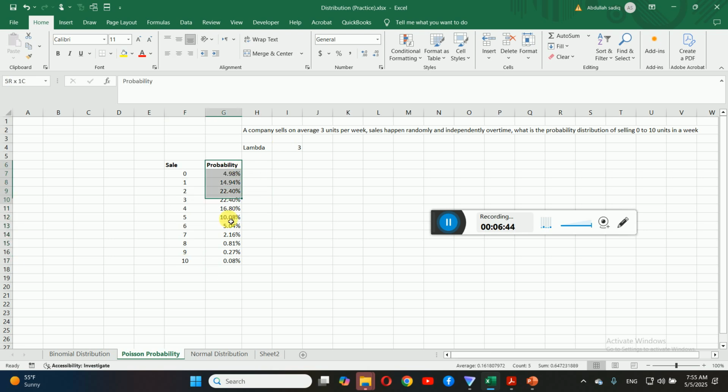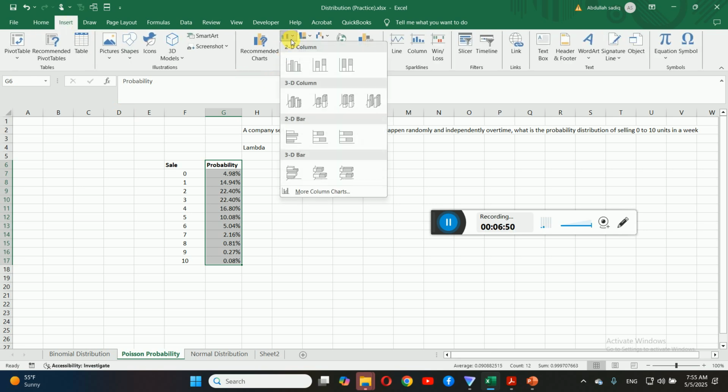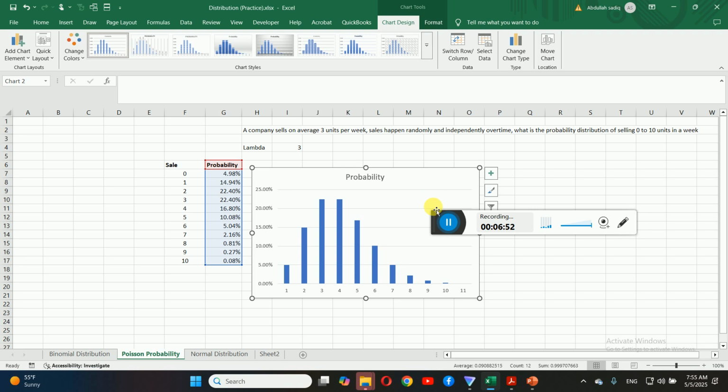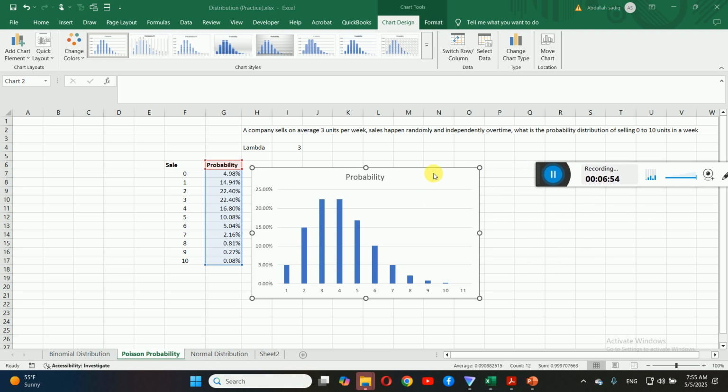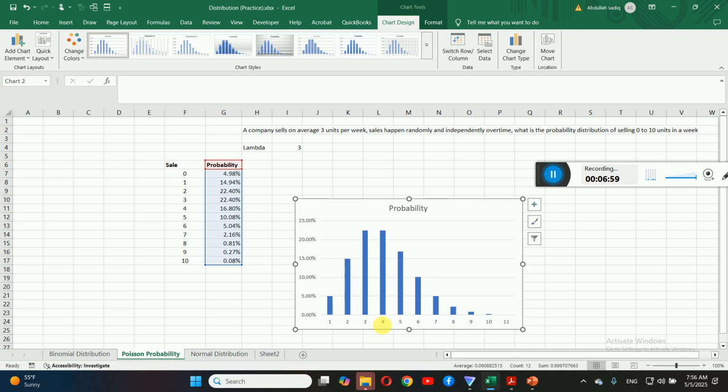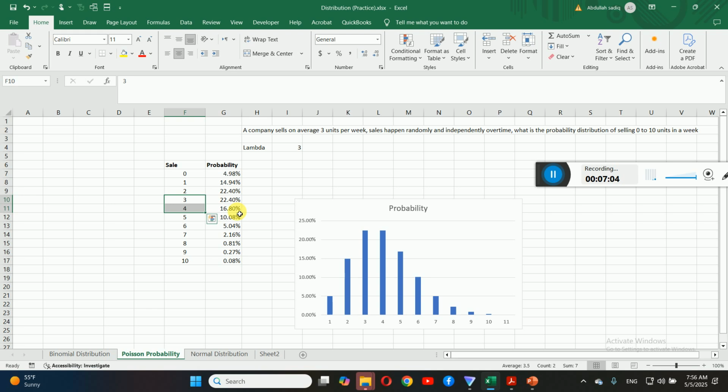To check the graph, click on this, go into insert, and choose bar graph. Why? Because for all discrete values you should use a bar graph. Look, students, you can see that the probability of 3 and 4 here is at the highest. But the axis here starts from 1, while we need to start from 0.